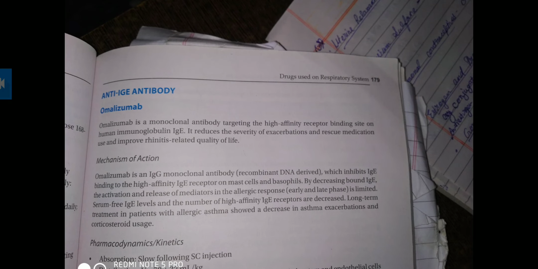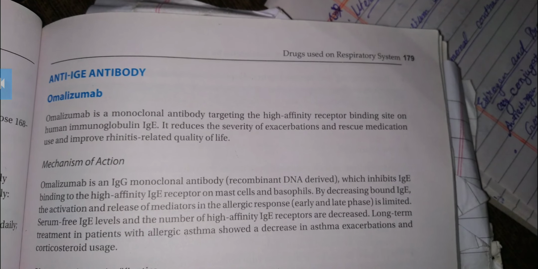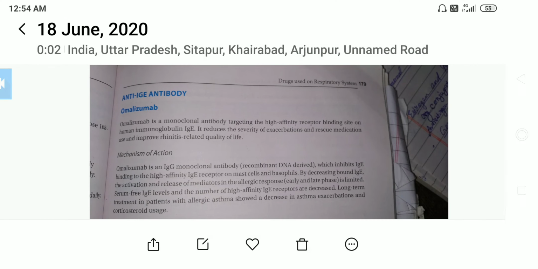Mechanism of action: it is an IgE monoclonal antibody, recombinant DNA derived, which inhibits IgE binding to the high affinity IgE receptor on mast cells and basophils. By decreasing bound IgE, the activation and release of mediators in the allergic response, early and late phase, is limited. Serum free IgE levels and the number of high affinity IgE receptors are decreased. Long-term treatment in patients with allergic asthma showed a decrease in asthma exacerbations and corticosteroid use. It means they will help in asthma also. Allergic reaction will be decreased.